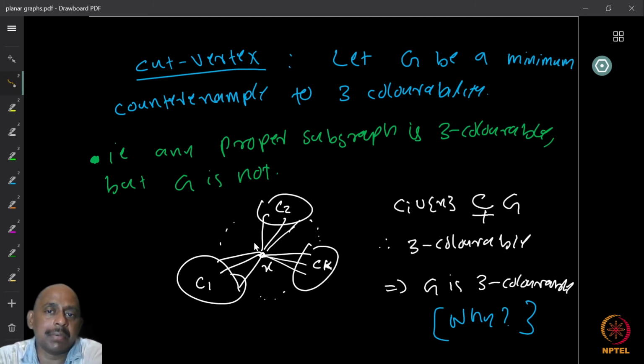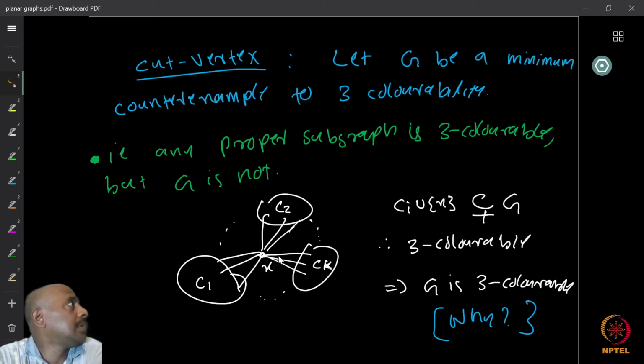So if G was a minimum counterexample to 3-colorability, then this subgraph, the component C1 plus X, is definitely 3-colorable. Similarly, C2 with X is also 3-colorable because it is smaller than G. Similarly, Ck with X is also 3-colorable. Therefore, each Ci union X is a strict subgraph of G, and they are all 3-colorable.